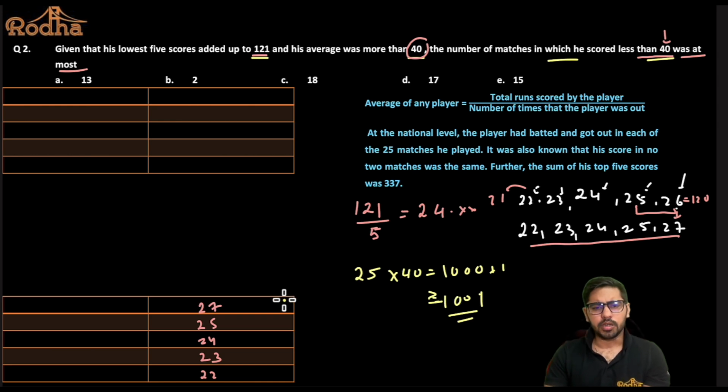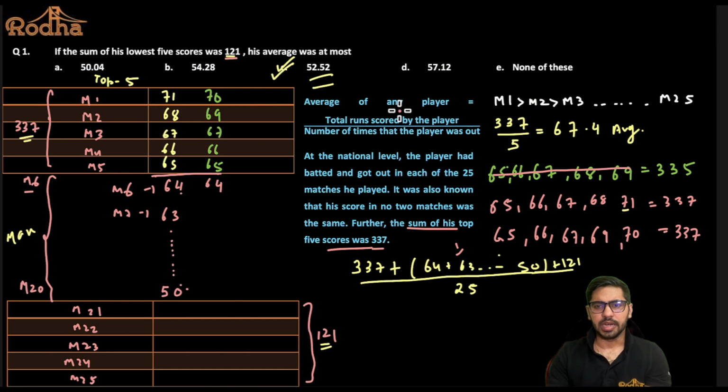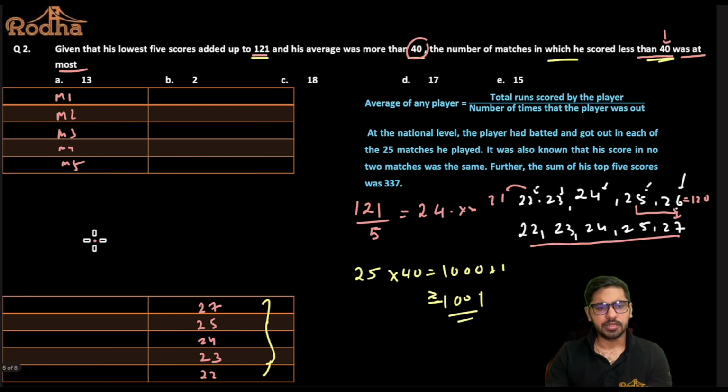Now, in the bottom 5 matches, he has scored less than 40 runs, right? Like I assumed in the last question, match 1 being the highest score, match 2 the second highest, match 3, match 4 and match 5 here, right? This assumption that we took here, same assumption, I'll work on that again. So I can say match number 20. What is his least possible score?